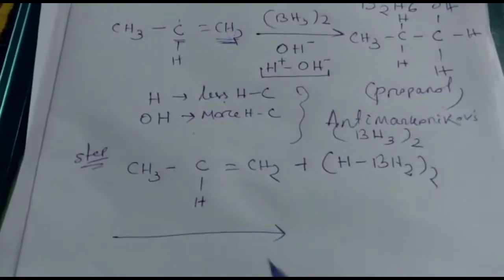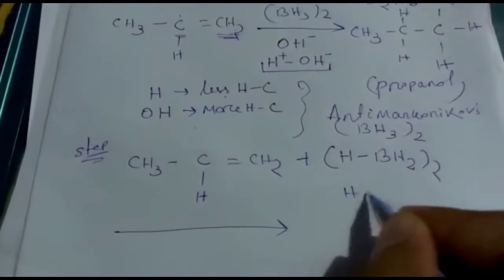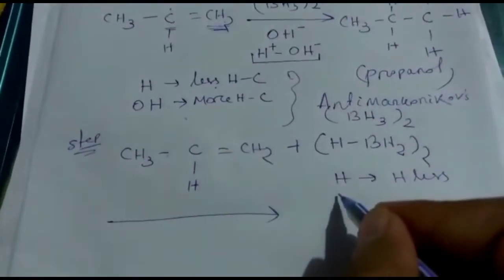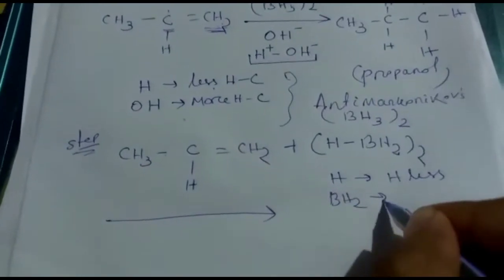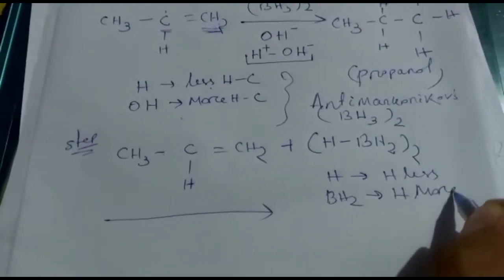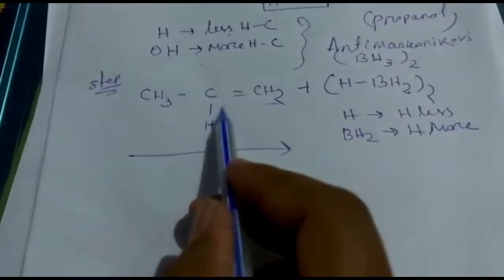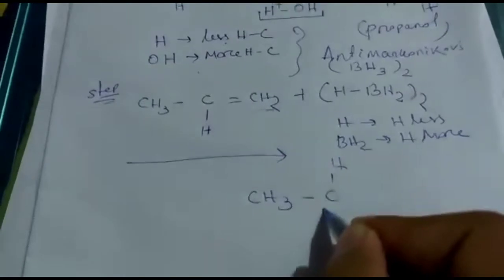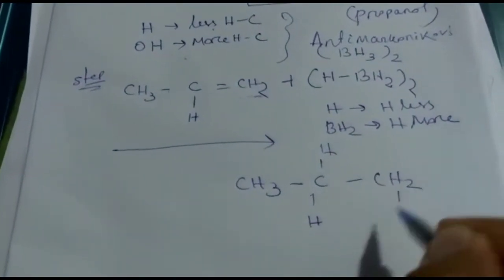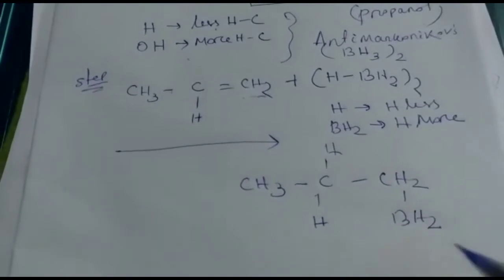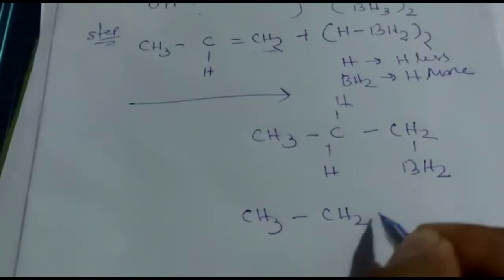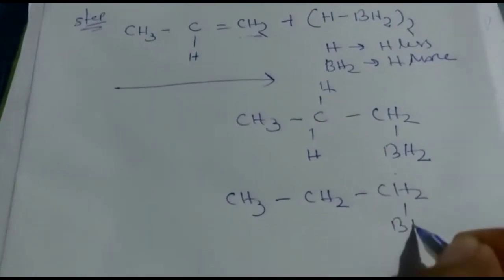When it reacts with diborane, remember the hydrogen will attach to the less hydrogenated carbon of the double bond and BH2 will attach to the more hydrogenated carbon of the double bond. So what will be the product? Here it is more hydrogen, here it is less hydrogen. So the product will be CH3 CH2 CH2 BH2, with BH2 attached here.